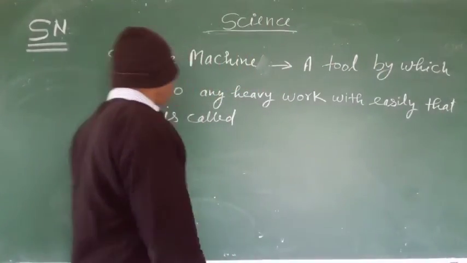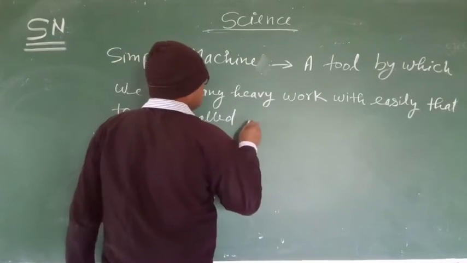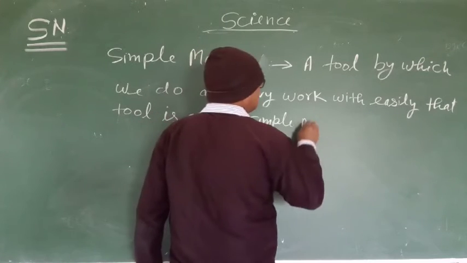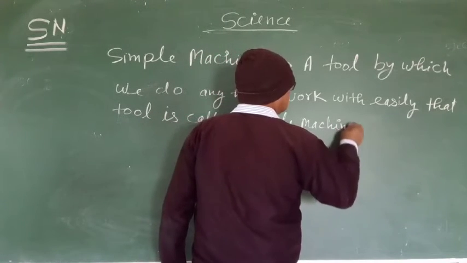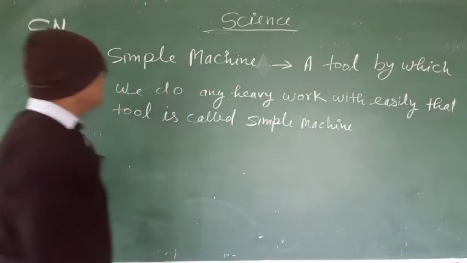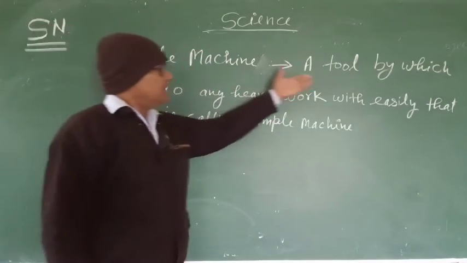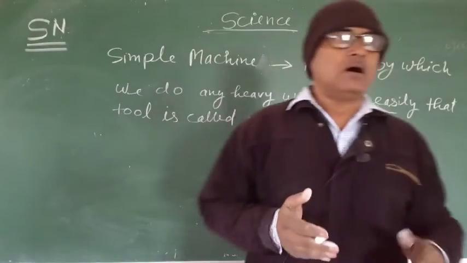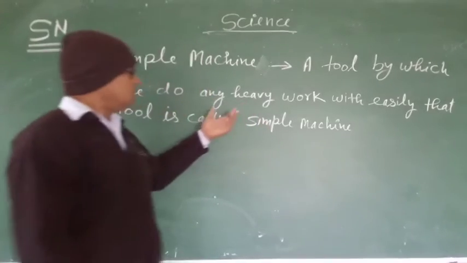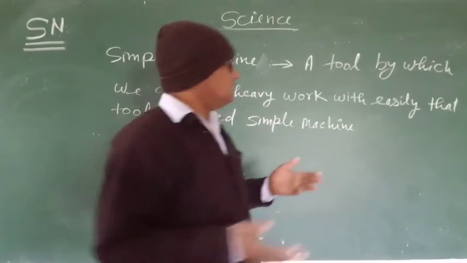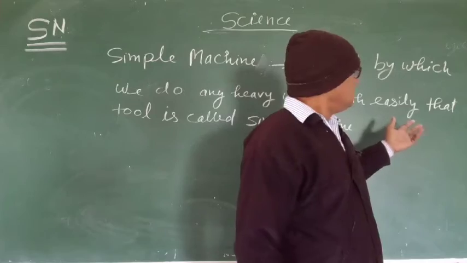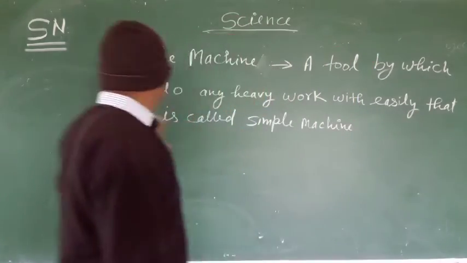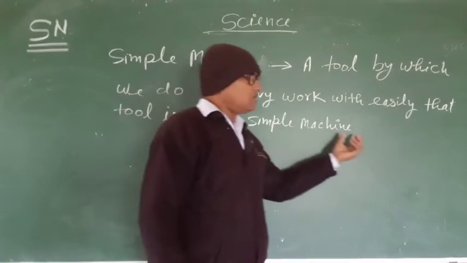A simple machine is a tool by which we do any heavy or light work easily, with less energy. That tool is called a simple machine.